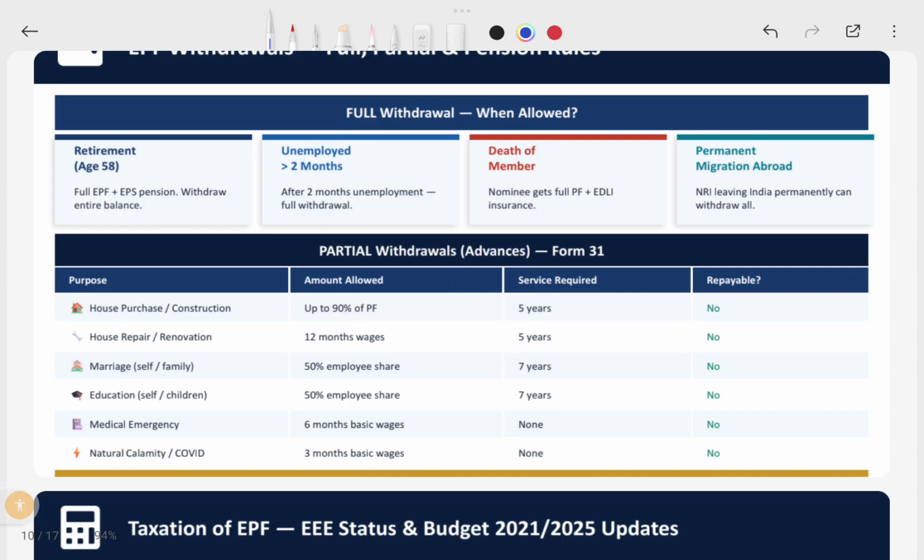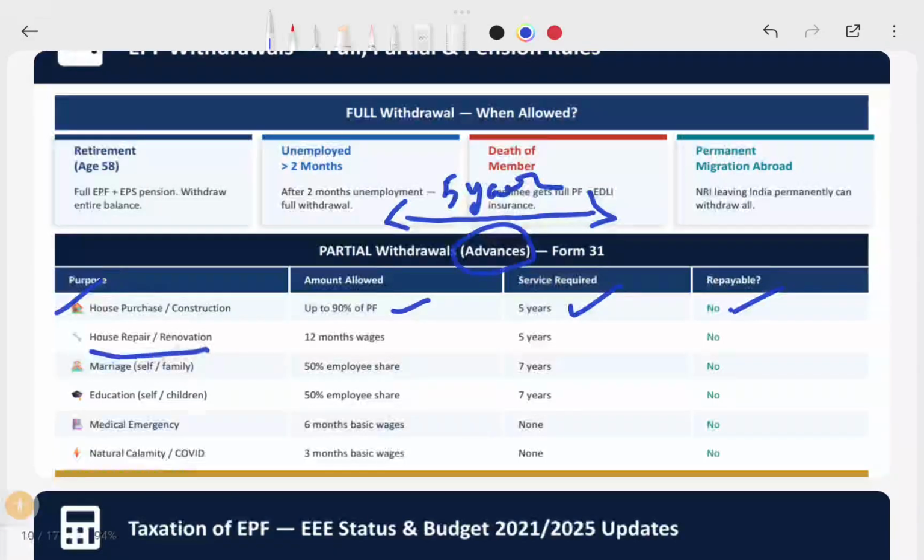So if you are going to construct your house or purchase a new house, in that case you are allowed up to 90% of your PF, but you should complete 5 years of minimum service. So you should hold the PF account for 5 years from date of joining to date of withdrawal. If you have completed 5 years, you can withdraw up to 90% of the PF for construction of a house or purchase of a new house. Even though it is called an advance in the PF Act, you don't need to repay this. Okay, for house repairs and renovation, you can withdraw up to 12 months' wages. For this also you need to complete 5 years of service.